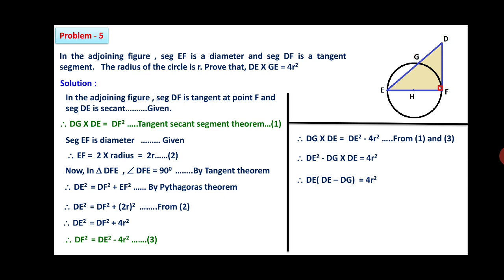Therefore, DE is taken common. What is left in the bracket is DE minus DZ, bracket complete, is equal to 4R square. But we know that DE minus DZ is nothing but ZE, since DZ is the betweenness. Therefore, substitute this value there. Therefore, DE into ZE is equal to 4R square. That is what we had to prove.